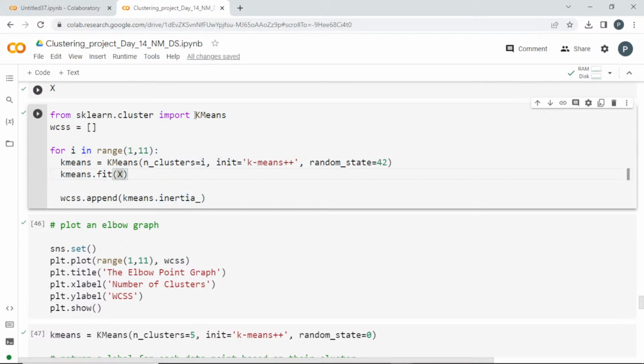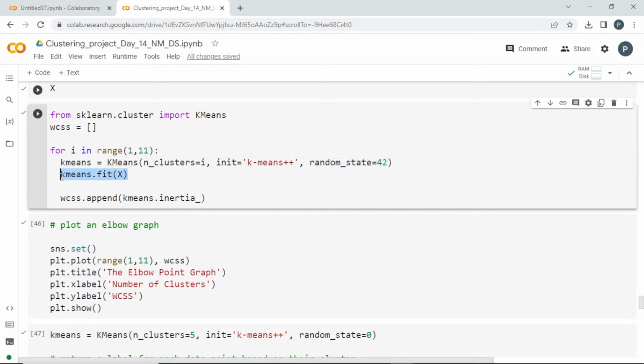So how to do this k-means, how to calculate the WCSS value? I am going to create an object, KMeans with n_clusters. This is actually the k value, the number of clusters. So I am passing the i here. Every time the loop runs, the i value is going to go from 1 to 10. And the method I am going to use is k-means++, and the random state I am setting to 42.